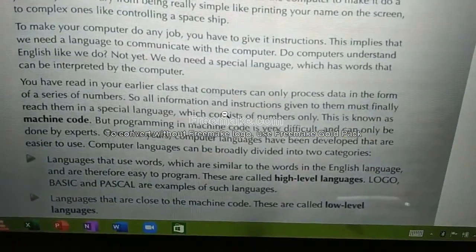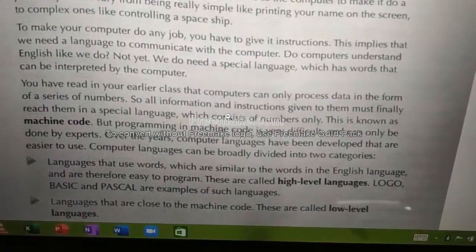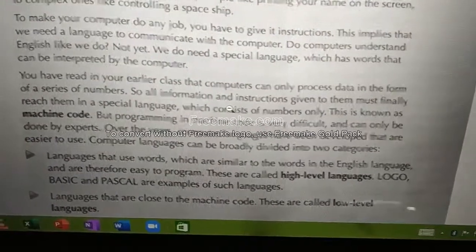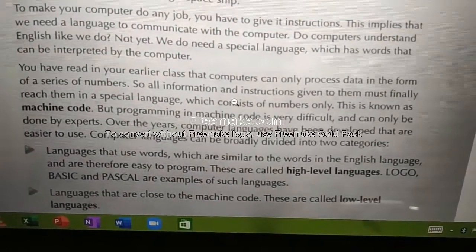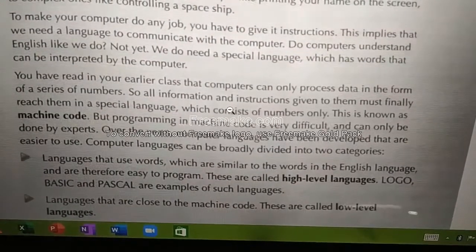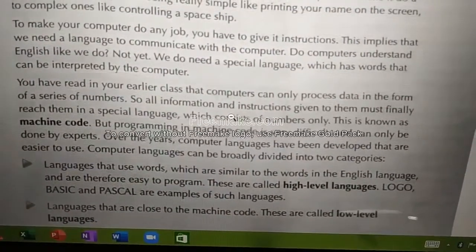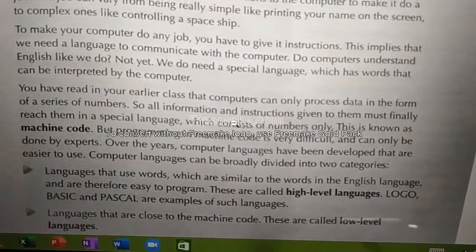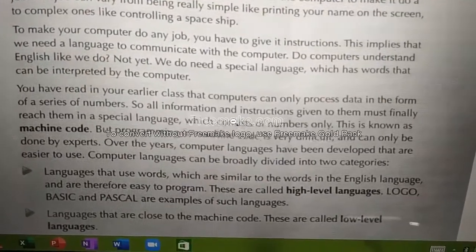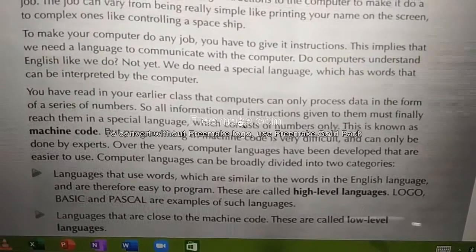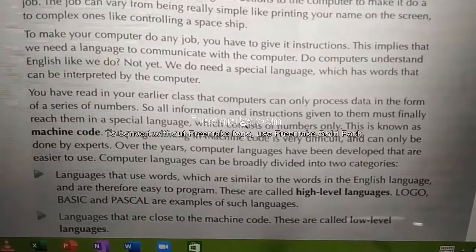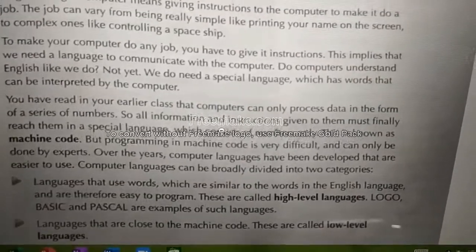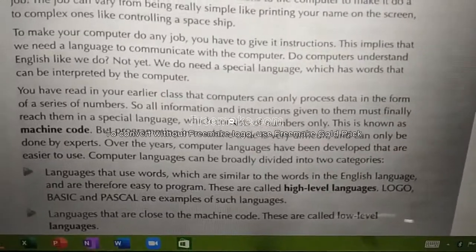You have read in your earlier class that a computer can only process data in the form of a series of numbers. In your younger classes, you could have learnt that the computer knows only numbers. What are those numbers? 0 and 1. I might have told you in the first unit also. The computer knows only the binary digits 0 and 1. It doesn't know the English language, Tamil, Hindi or whatever. It knows only the machine language.